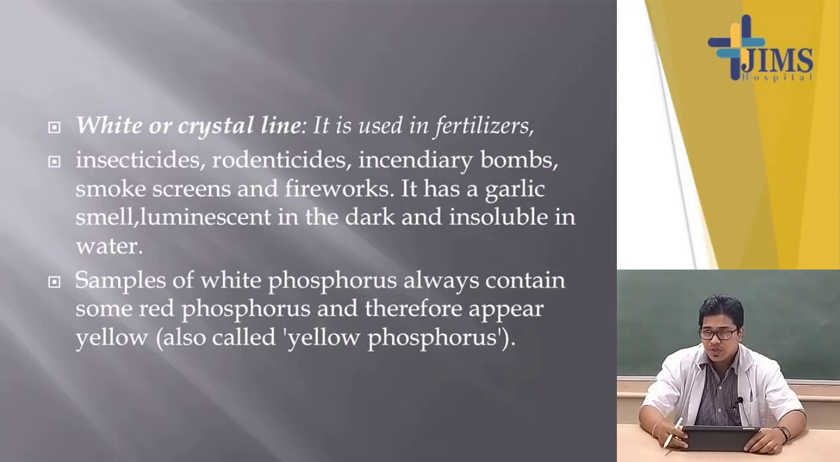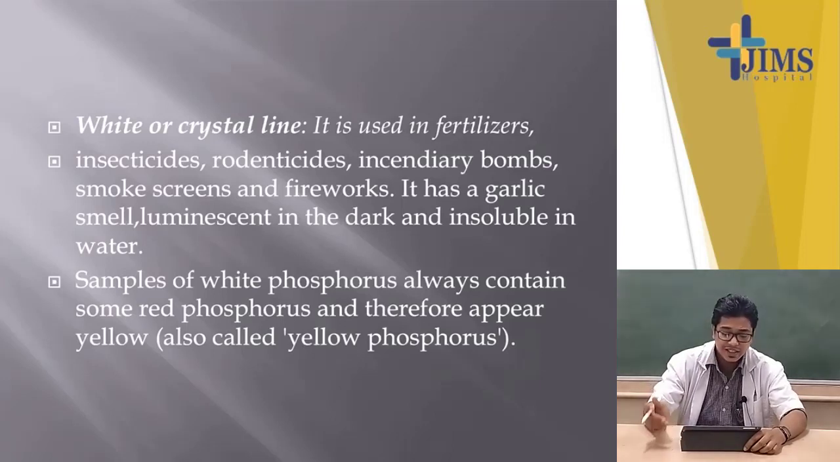Phosphorus is of two types. One is white phosphorus, or crystalline phosphorus. White phosphorus is used basically in fertilizers, insecticide poisons and rodenticide poisons. You know that organophosphate compounds also contain phosphorus. So these are basically fertilizers, insecticide poisons, rodenticide poisons, incendiary bombs, smoke screens and fireworks.